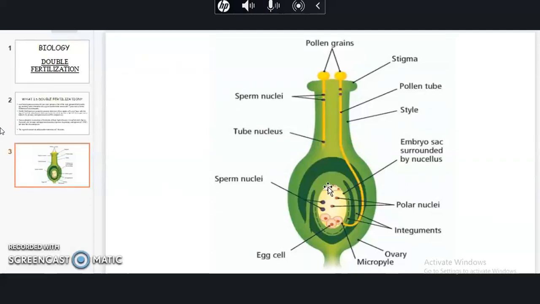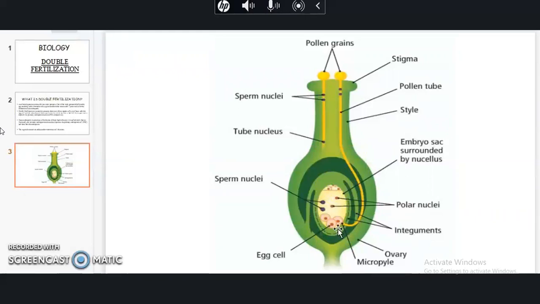In this process of mitosis, there is no cytokinesis, which is why all eight haploid nuclei are present in a common cytoplasm. This structure is now known as the embryo sac. Then the eight haploid nuclei form their own separate cell walls.